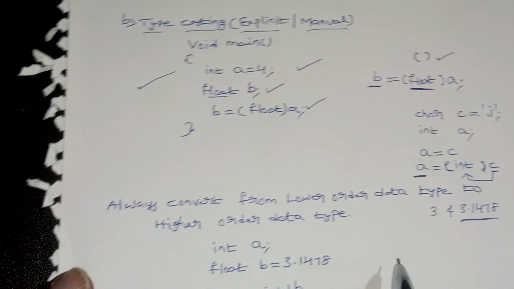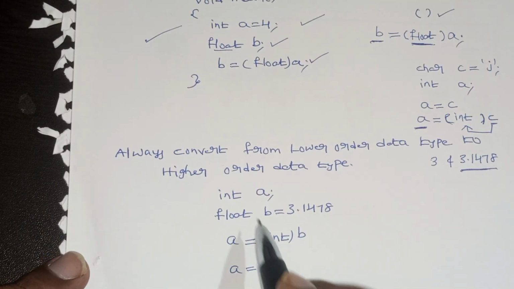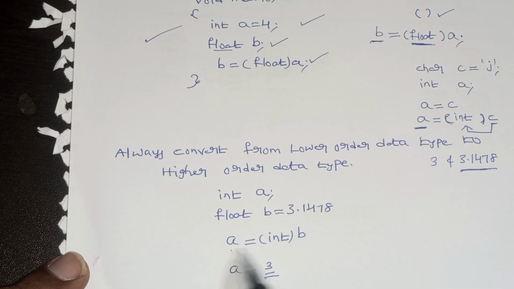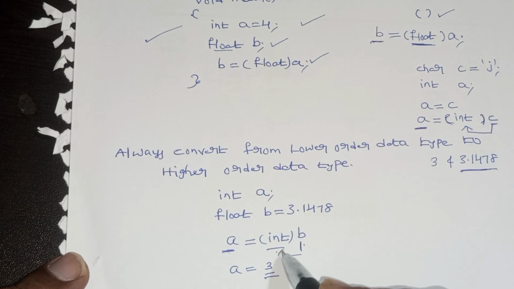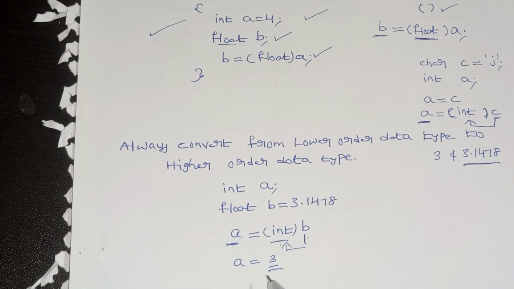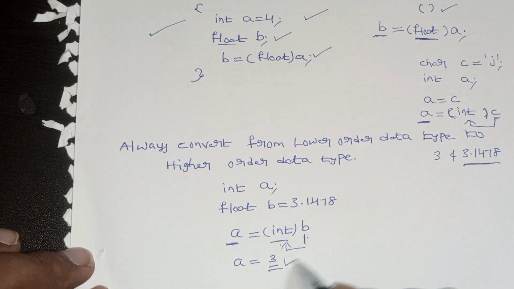Now see here, I am taking an example so you are able to understand. I am taking int a, float b equal to 3.1478. Tell me what I am doing here? A equal to b. What do I have to fill here? Int. Why? Because the LHS, a, is an integer type. You have to fill int there. It means I am converting this b to an integer. So when I print value a, what will be the output? A equal to 3.